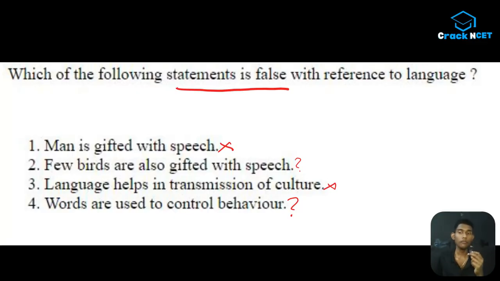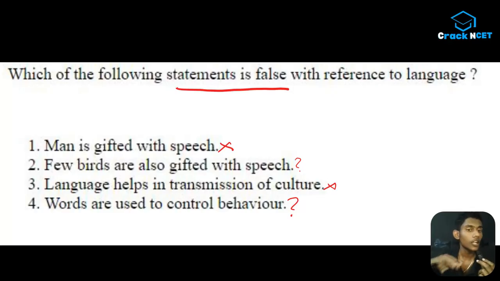Some birds are gifted with speech, but they are just imitating. In our human body, the vocal cord is helping us to talk. Like that, some birds also have this kind of physiological function which they can use to say some words, but they are merely imitating our voices. So this can't be considered completely as speech. It is not coming under the term speech. I hope you are getting this idea.